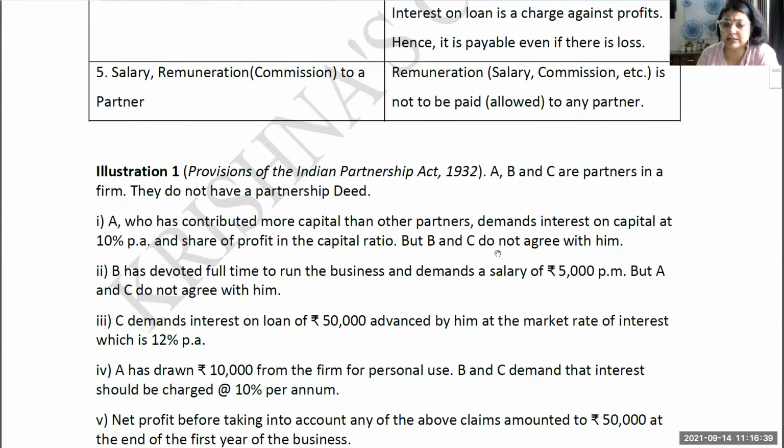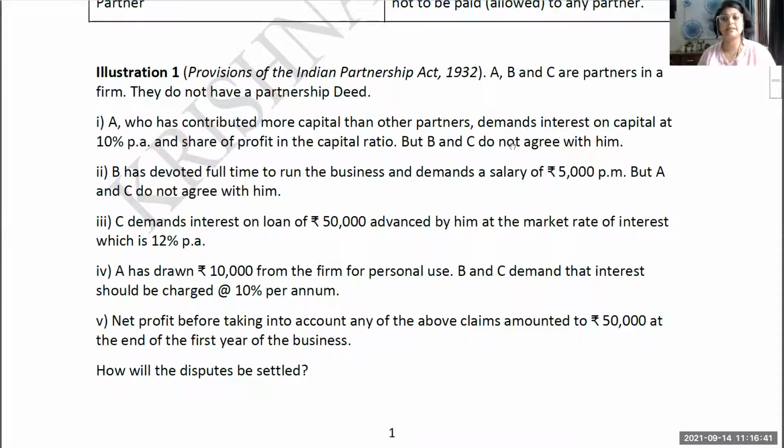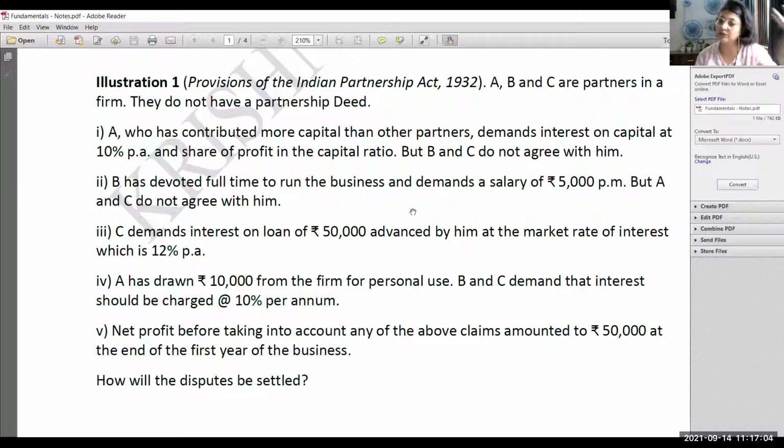Now, there are some illustrations given. You have reached such a stage where I don't think you need these illustrations. But yes, this is important. For this particular revision, it is not important to do this illustration over here because you have already done your chapter once. Some people must have revised it also. So, there is no need to do it in this revision. But yes, this kind of questions may be asked in your multiple choice questions. So, you have to be thorough with this. Okay, so you will do this.